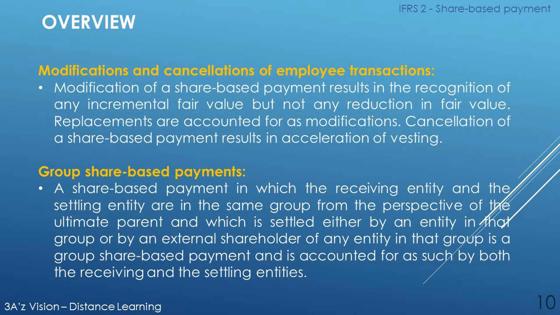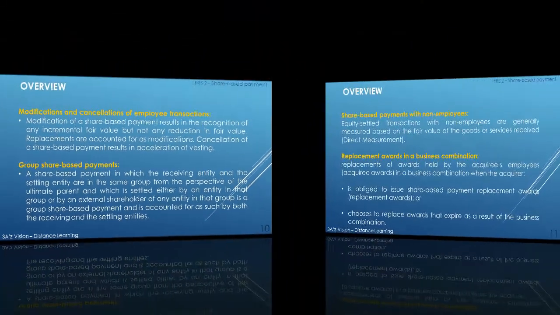Group share-based payments. A share-based payment in which the receiving entity and the settling entity are in the same group from the perspective of the ultimate parent, and which is settled either by an entity in that group or by an external shareholder of any entity in that group, is a group share-based payment and is accounted for as such by both the receiving and the settling entities.